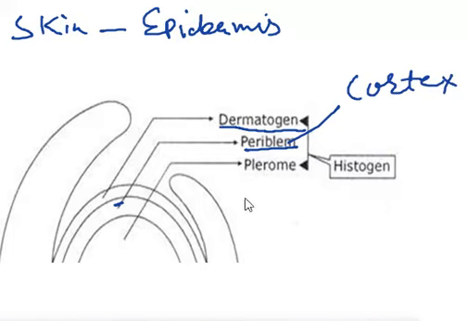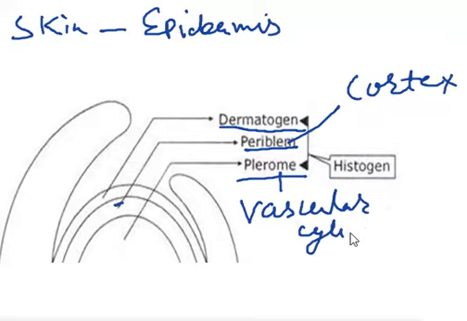Plerome is the third and innermost layer. It is derived from a Greek word meaning filling. This region is destined to become the vascular cylinder of roots, including pith. The vascular cylinder includes xylem and phloem.